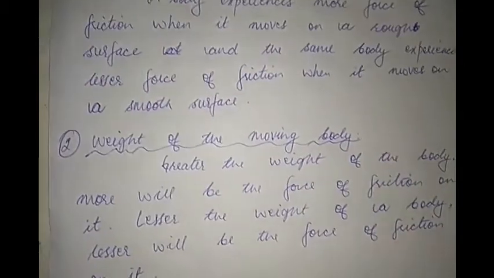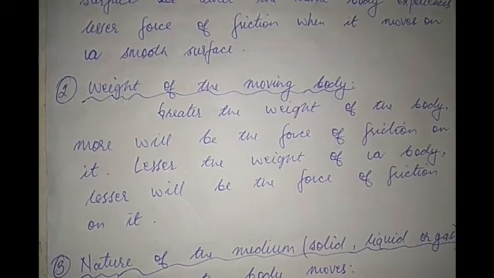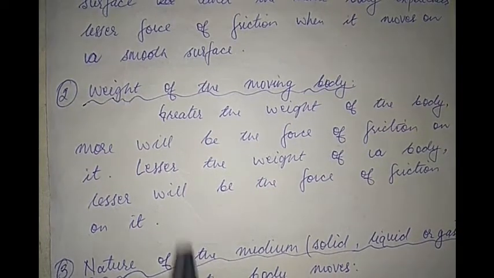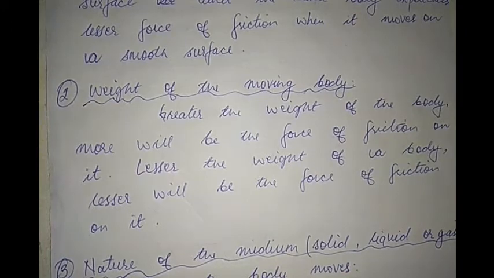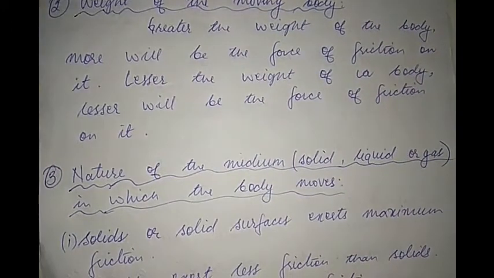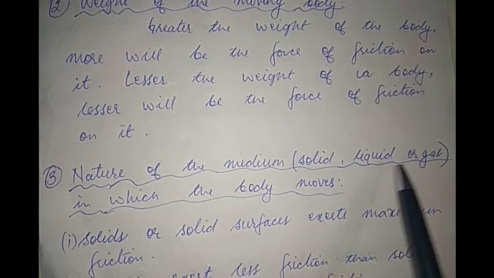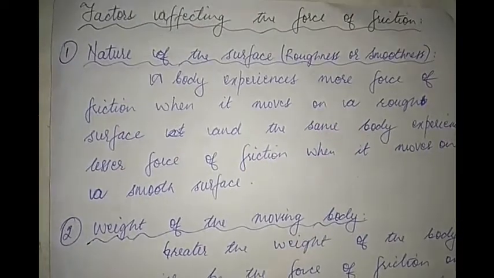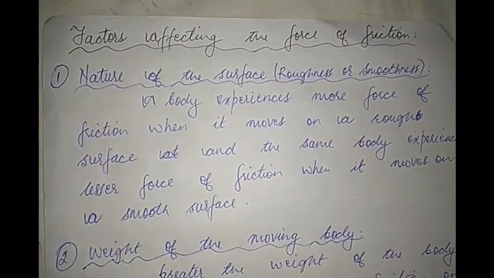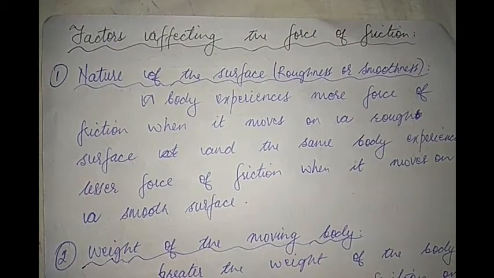The second factor is weight of the moving body. So force of friction also depends on the weight of the body that is moving. And the third factor is nature of the medium. Whether the medium on which a body is moving is a solid, liquid or gas. So force of friction also depends on that. So let us first discuss the first factor, nature of the surface.